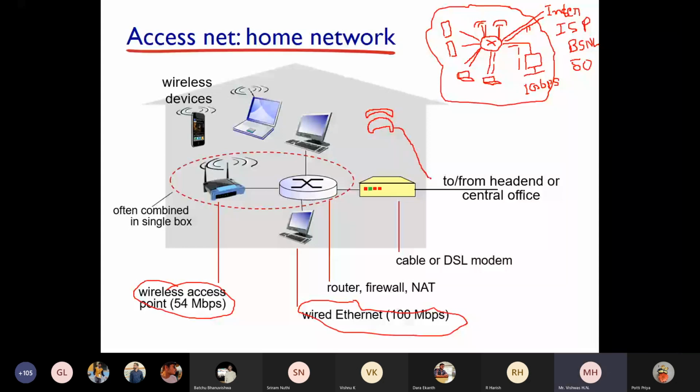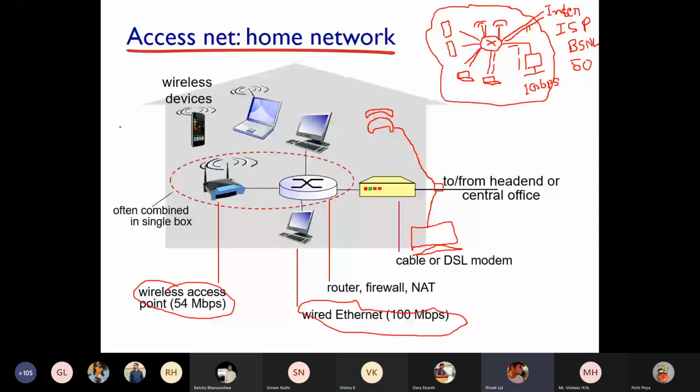there is a splitter. If you have a telephone in your home, or if you are having a cable modem in your home, and for example, if you have a DSL modem, this is the setup. From the telephone, a connection will come to the splitter. From the DSL modem, a connection will come to the splitter. If you have a cable modem, then you have a TV here, and from the TV, a cable has to come, right? And that will go to the splitter. That's what you have seen, right? That is not there in this diagram, but that is how the setup will be. Okay, sir.